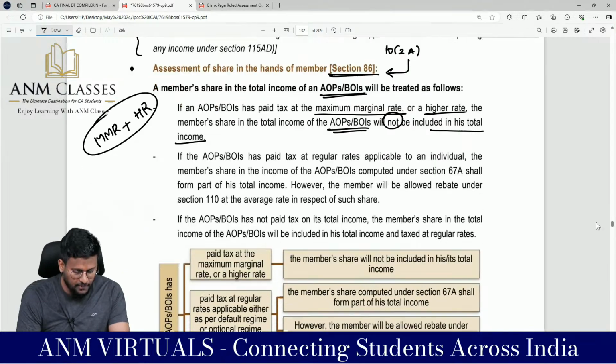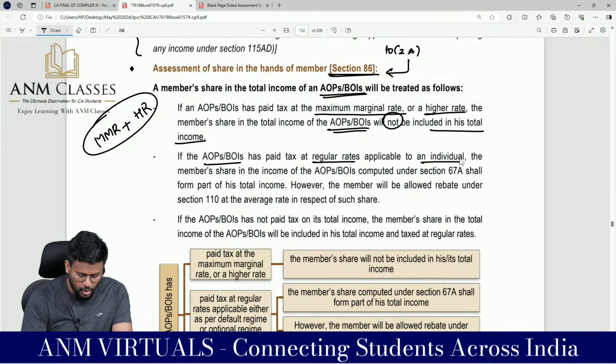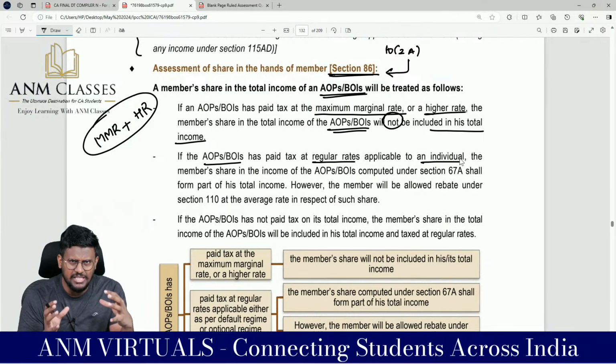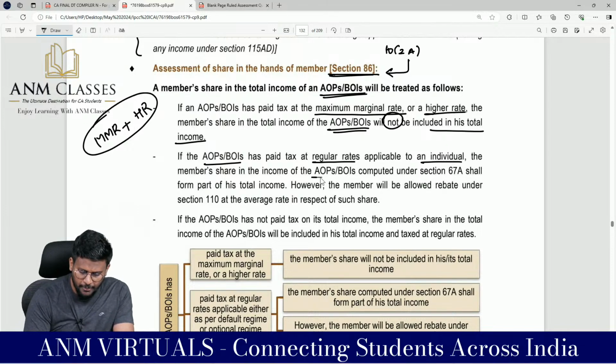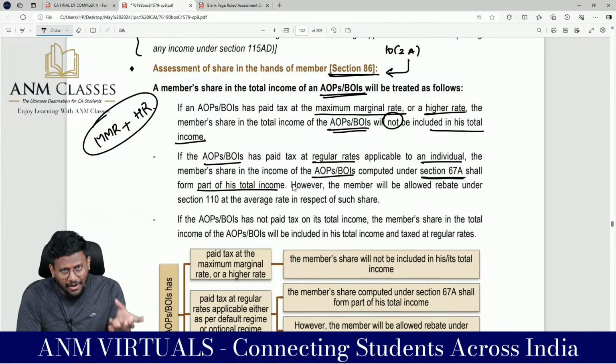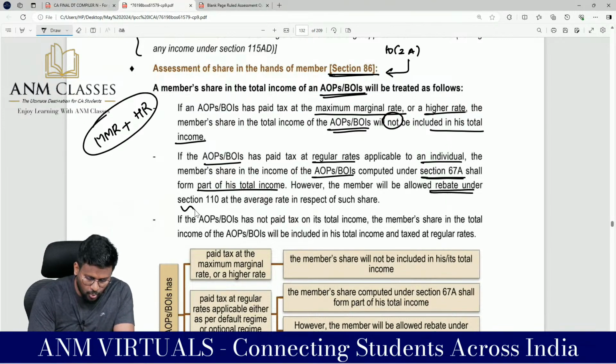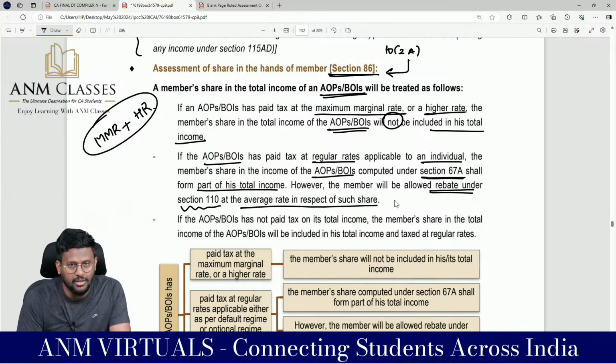Brilliant, sir. Logic, sir. If the AOP or BOI has paid tax at regular rates applicable to an individual, that means AOP or BOI is a small AOP or BOI and they have paid tax applicable to an individual, that means either default tax regime or optional tax regime. The member's share in the income from AOP or BOI computed under section 67A shall form part of his income. That means we have to include the share of income from AOP or BOI. However, the member will be allowed rebate under section 110 at the average rate in respect of such share.